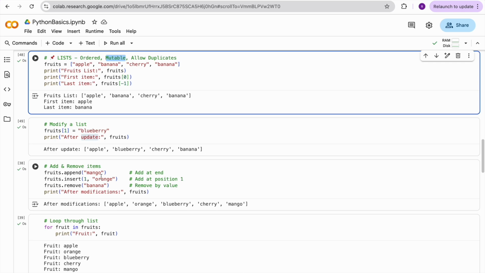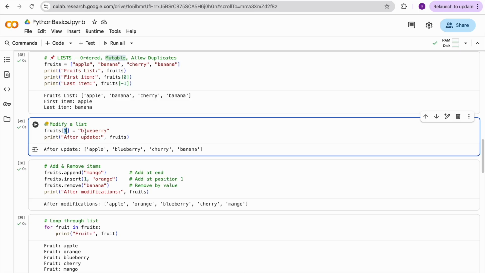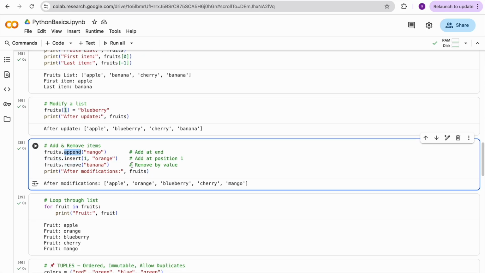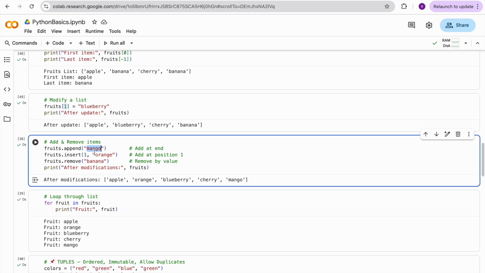And how to remove and add? You can add elements by using an index, and also you can use certain functions available on the list. That is append. When you use append, I append the mango. You may wonder where this element gets added. If you use the append method, it will add this element at the last, after the banana. And if you want to put it at a certain index point, then you can go for the insert method. So insert one orange means you are planning to insert this orange at index 1.